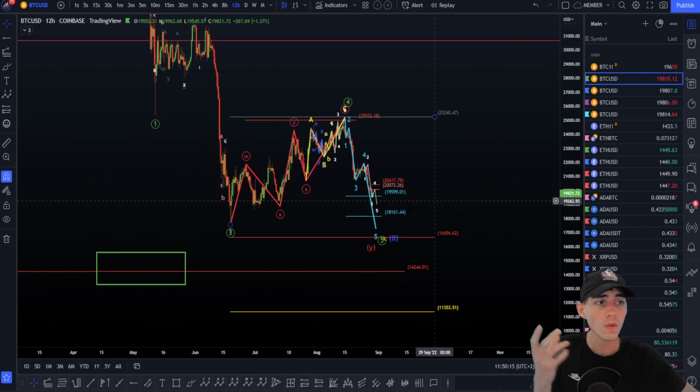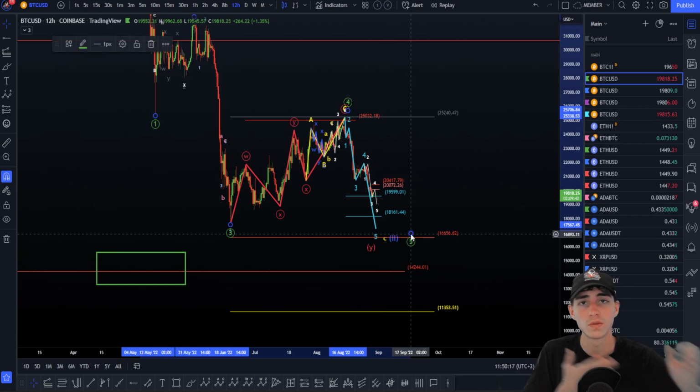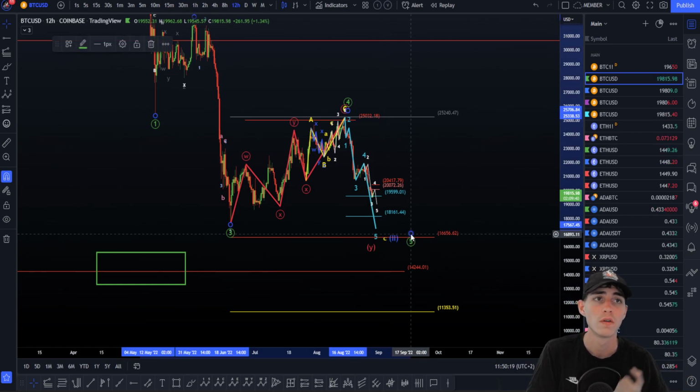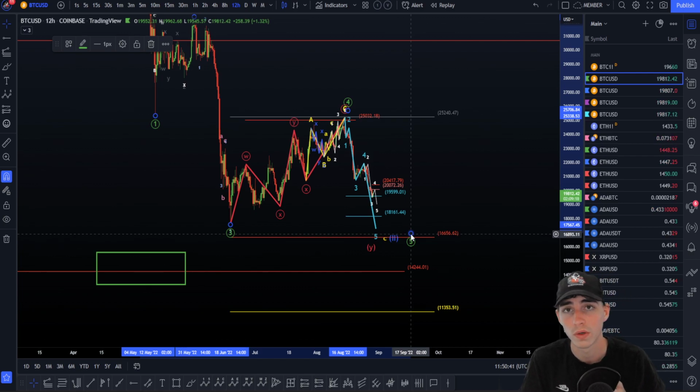Okay, of the wave 5, because when the wave 3 is more or equal to 1618, the first target of the wave 5 is a 618, and the maximum target is the 261 point. When the wave 3 is less than 1618, the first target of the wave 5 is the 38.2 and not anymore the 618, and the maximum target is a 1618 and not anymore the 261 point.